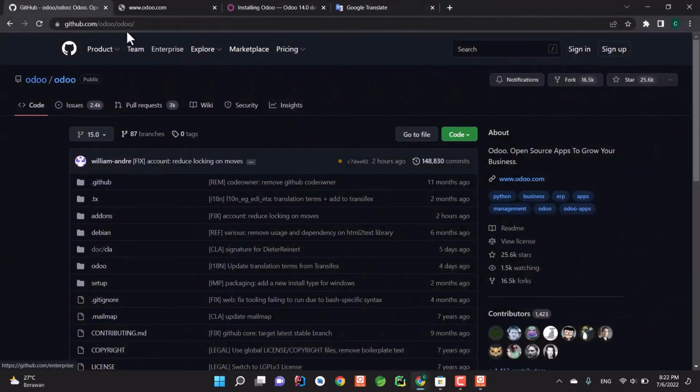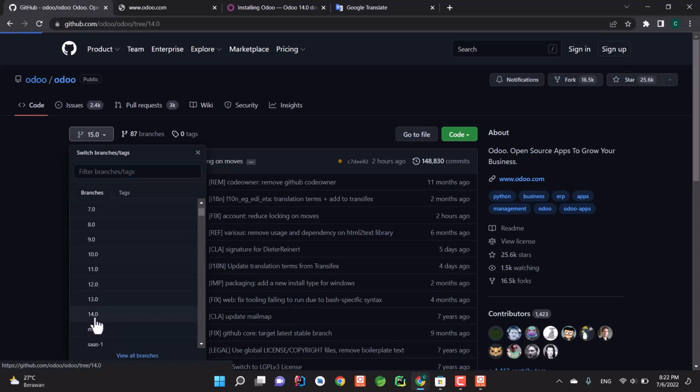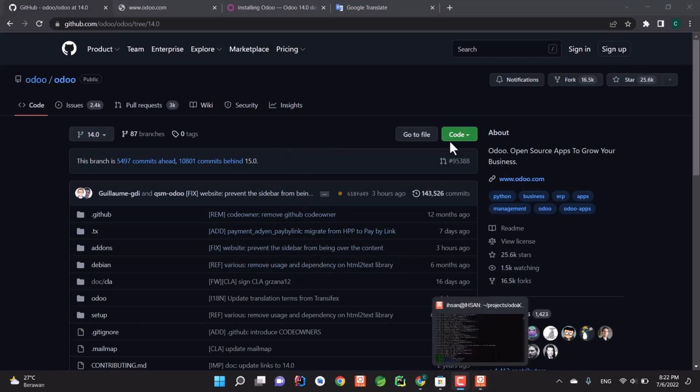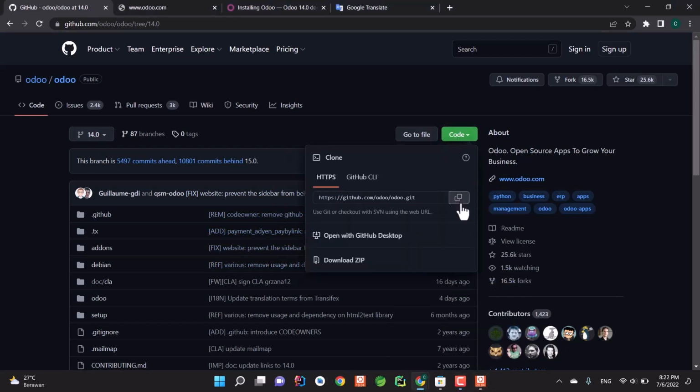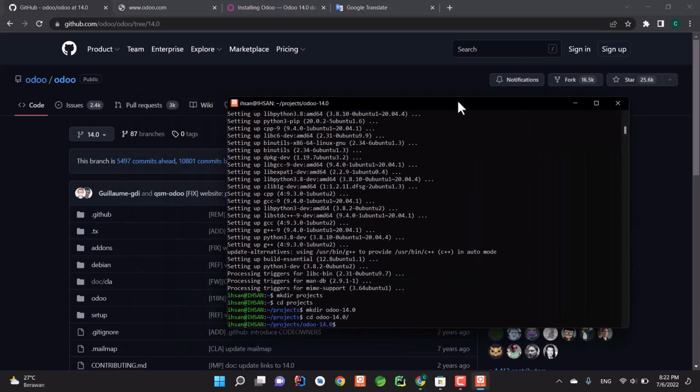Now please go to this particular URL. This is the Odoo official repository in GitHub, and then pick your version to install. In my case, I'm going to be using version 14.0. So I go to the branch 14.0, and then you have to clone this particular branch. To do that, you need to copy the URL and then go back to our Linux and type git clone, enter the URL,